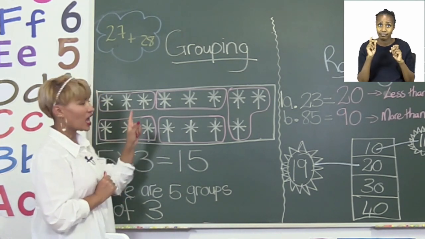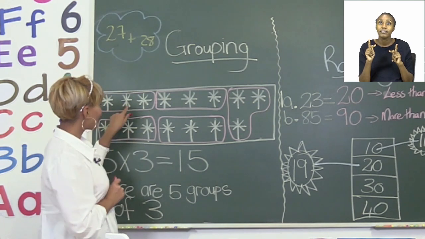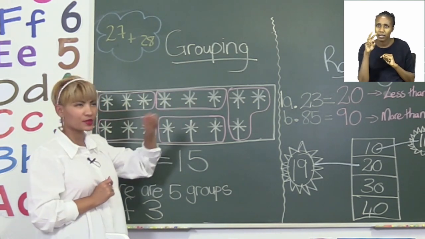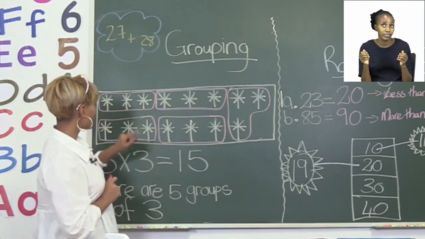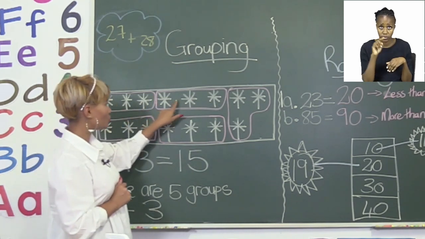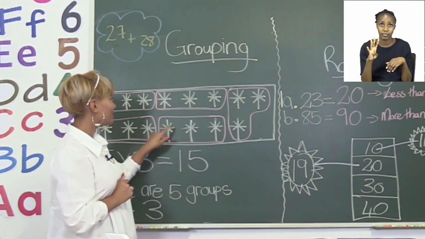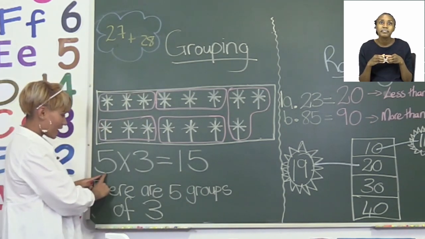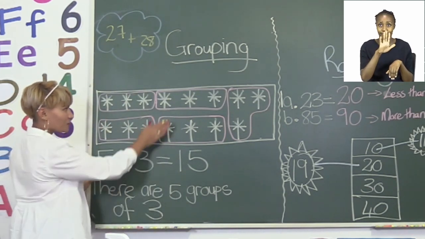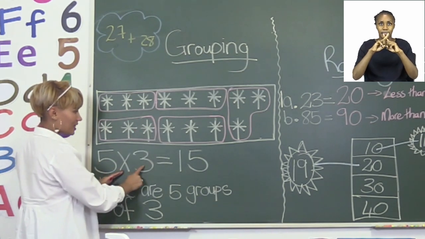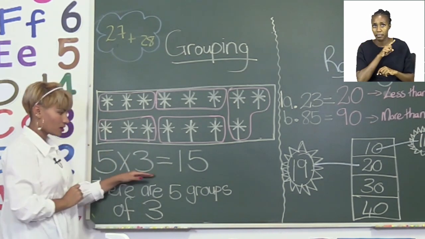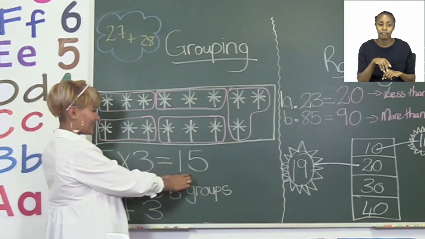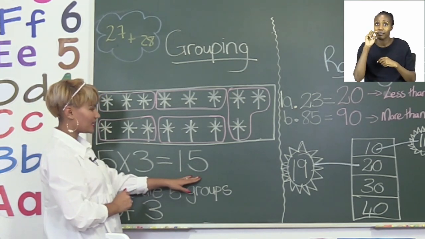Okay. Now everyone, we must count how many groups we have. Will you count with me? 1, 2, 3, 4, 5 groups of 3. So now we have the sum here, 5 groups times 3 stars per group, and that is equal to 15.